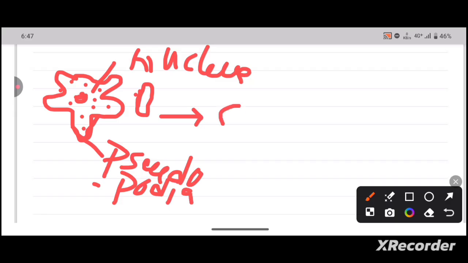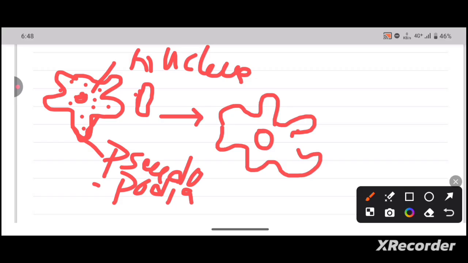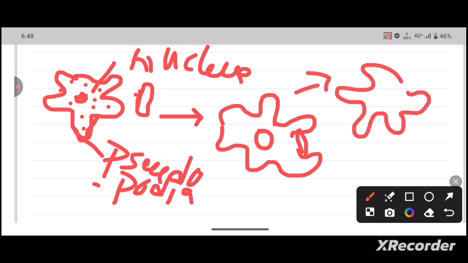These food particles are gradually engulfed by the amoeba through its extensions. Here this is the food particle. After that, there is a food vacuole in the body of the amoeba.